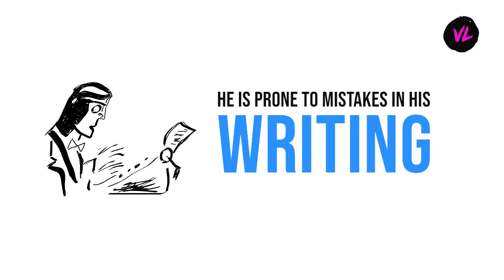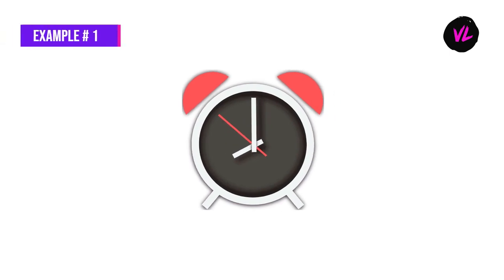Now, let's discuss some examples of anachronism. In Julius Caesar, Shakespeare refers to a clock. Though the clock was present in the time of Shakespeare, yet it had no existence in the time of Julius Caesar. Thus, it is an example of anachronism.